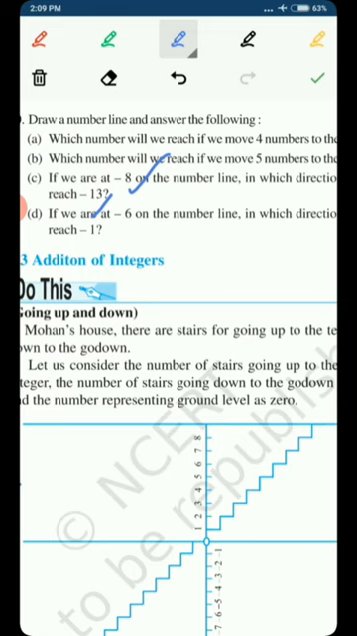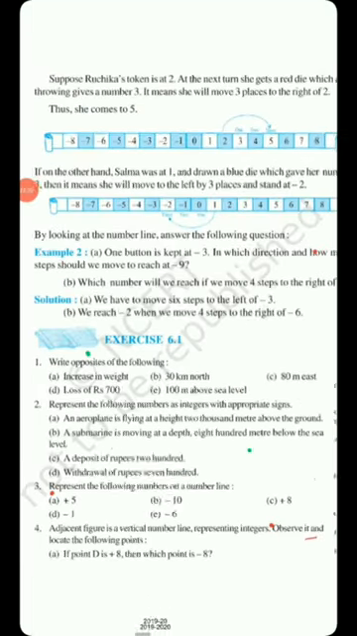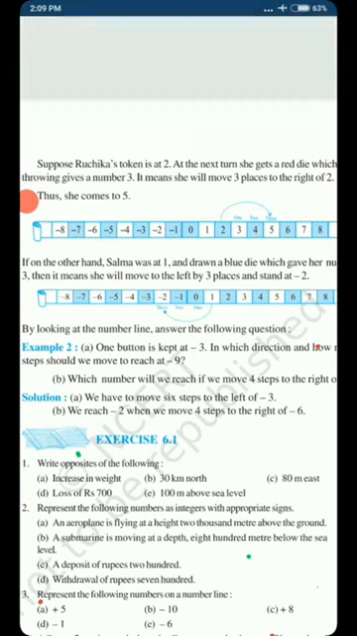So students, this is exercise 6.1 that we have completely solved in this video. I hope you have understood each and every question of exercise 6.1, and if you face any problem, then you can mention it in the comment section.